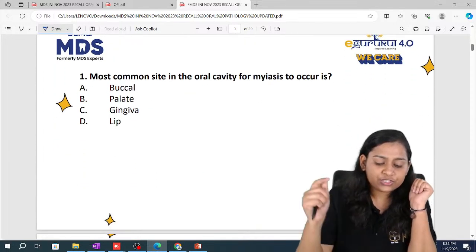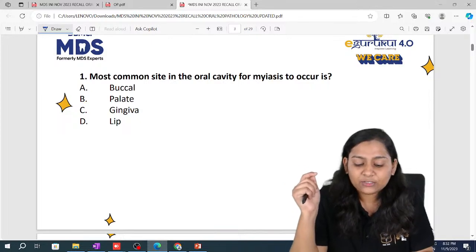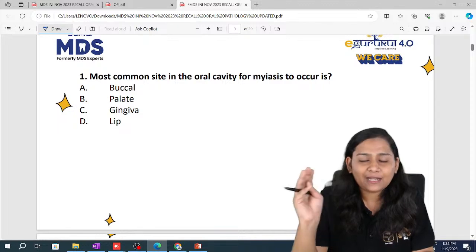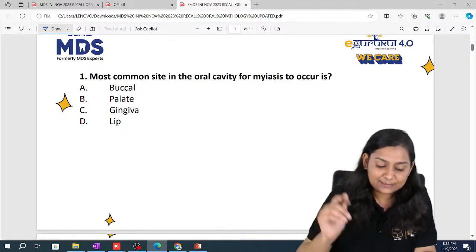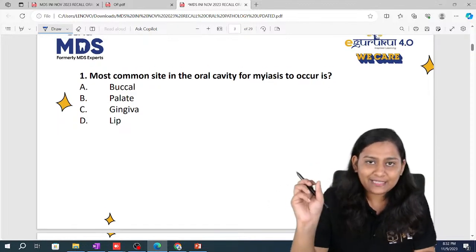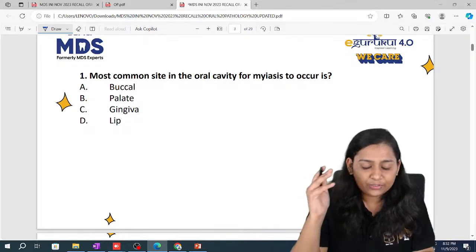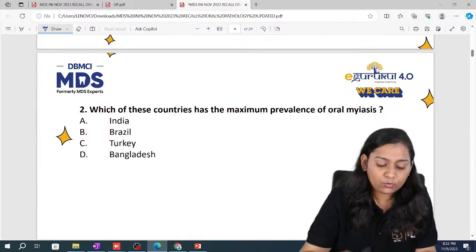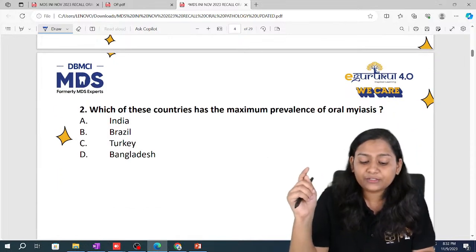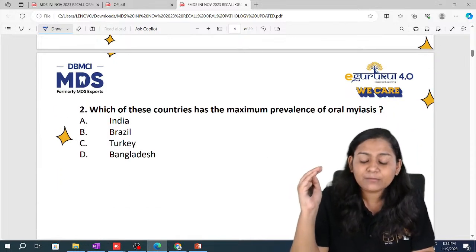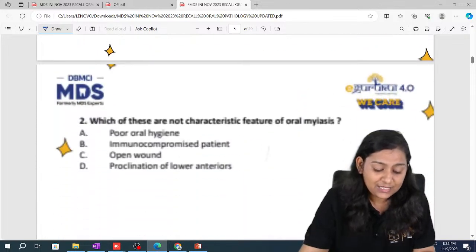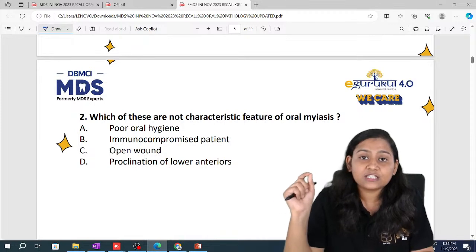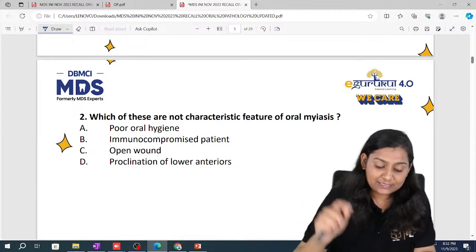So the first question was the most common site in the oral cavity for myiasis to occur. Now there were 3 back-to-back questions from myiasis. I will tell the answer later, but I would first tell you what the other questions were. The other question was, which of these countries has the maximum prevalence for oral myiasis? And the third question was, which of these are not characteristic features of oral myiasis?